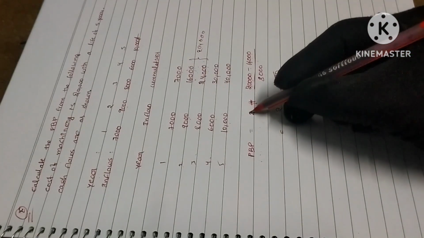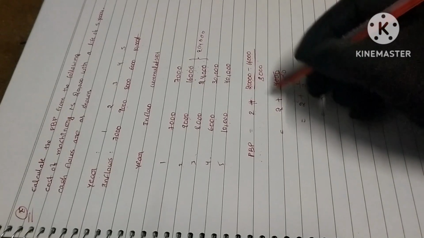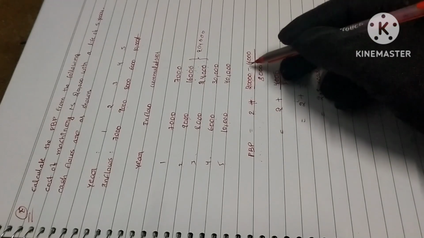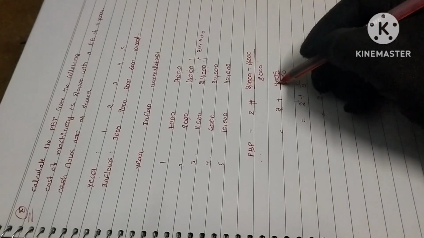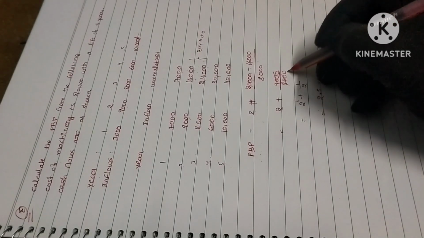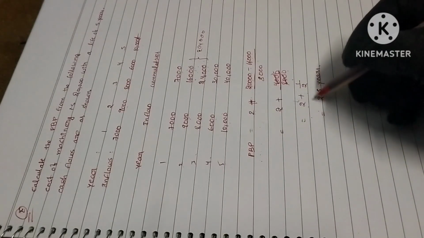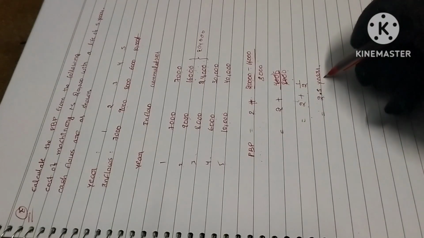As usual, 2 plus (20,000 minus 16,000, that comes to 4,000) by the current year inflow, which is 8,000. So 4,000 ones are 4,000, twos are 8,000. Then 2 plus 1 by 2 is going to be 2.5 years.